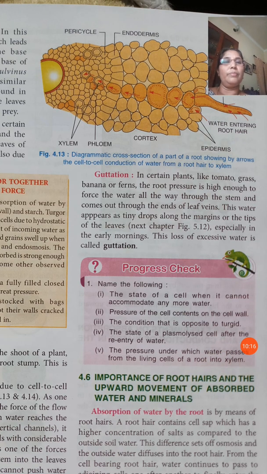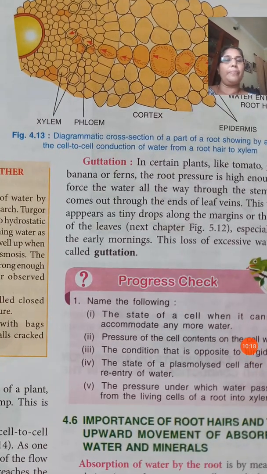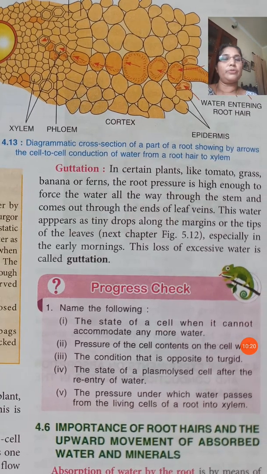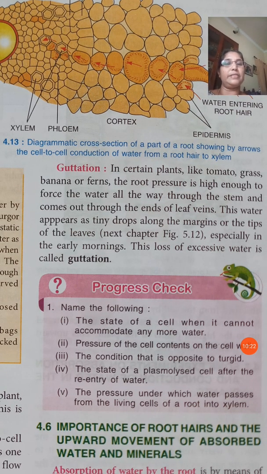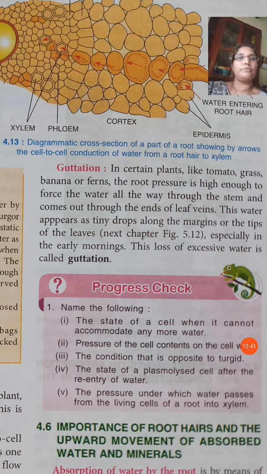Then another process known as guttation. In well-watered plants, in certain plants like tomato, grass, banana or ferns, the root pressure is high enough to force water all the way through the stem and out through the end of the leaf vein. In banana plants, usually in the winter season we can observe guttation.